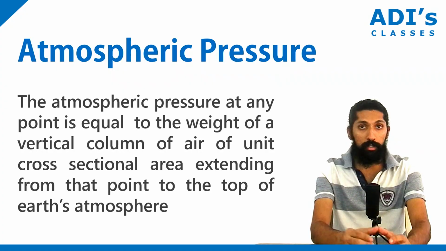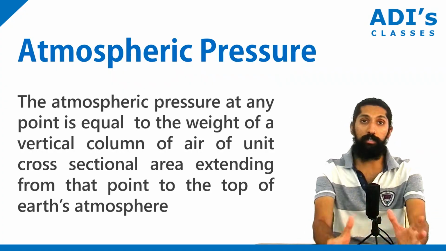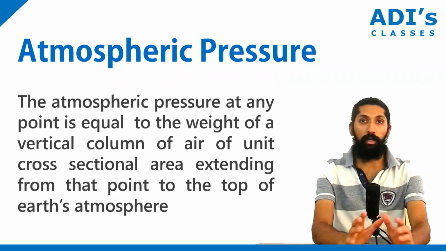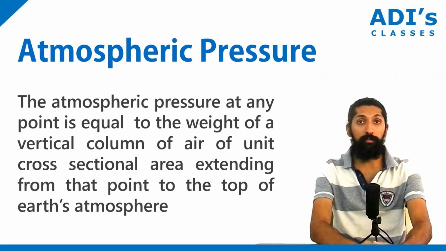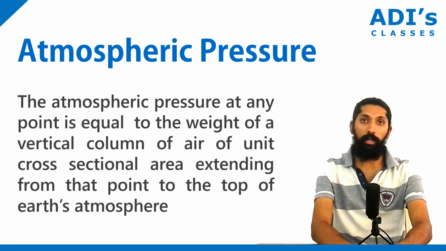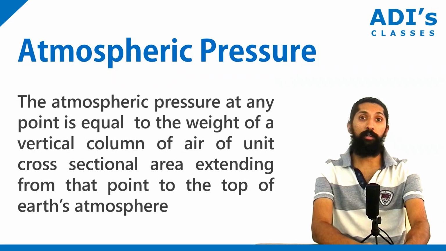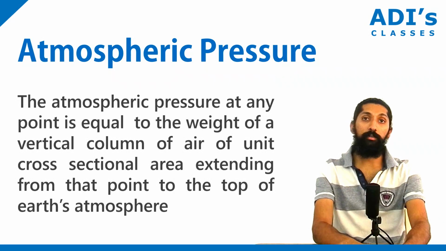In layman terms, say you are going to calculate the atmospheric pressure at sea level. You take a vertical column. You keep one end of the column on the beach, and the other end you take to the edge of the atmosphere.